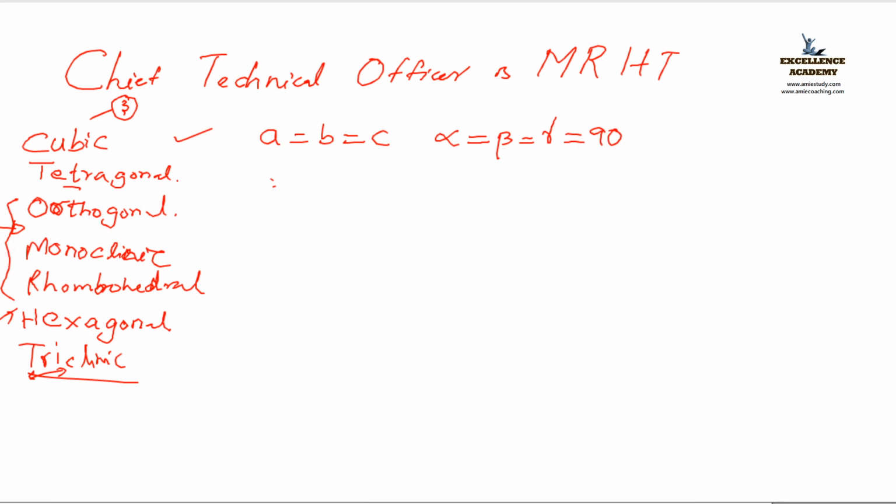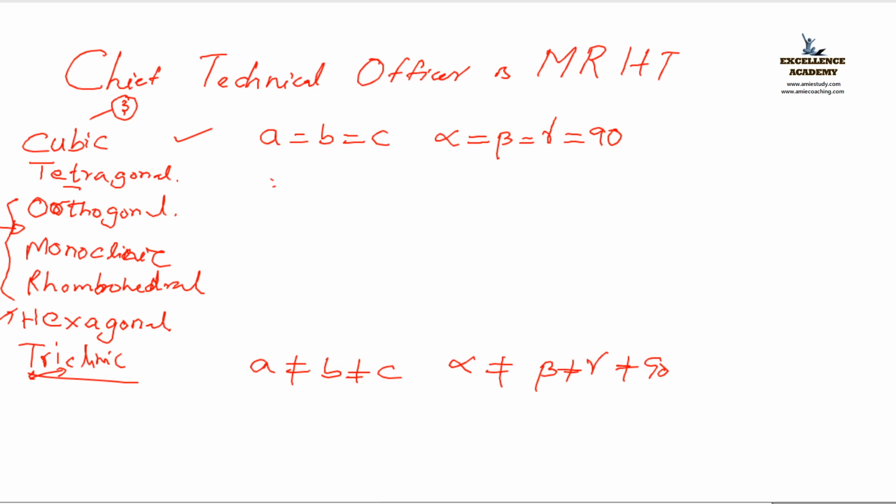Now I am jumping to the last one. Just opposite of cubic. Simply you can write A not equal to B, not equal to C. Alpha not equal to beta, not equal to gamma, not equal to 90 degrees. Very simple. So two are over. Clear? So first and last over.